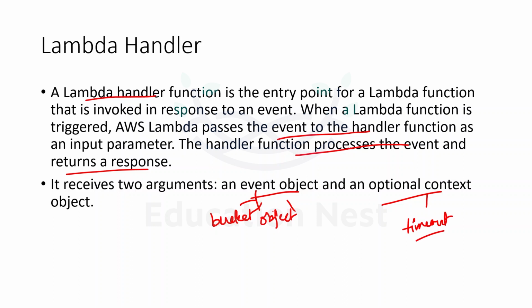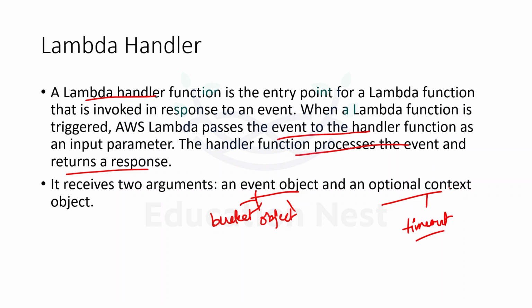Timeout means how much time is remaining before your function timeout happens. We know that we have the Lambda function running for 15 minutes. If you want to change that configuration, if you say run the Lambda function for 5 minutes, that is fine. You can change it on the portal. But by default, it will be 15 minutes. Maximum it can run is 15 minutes. So how much time is remaining before the timeout happens can be received from this context object.